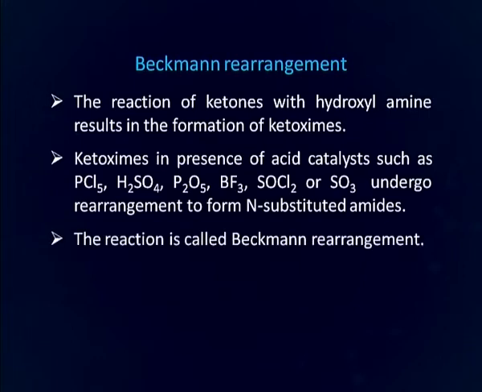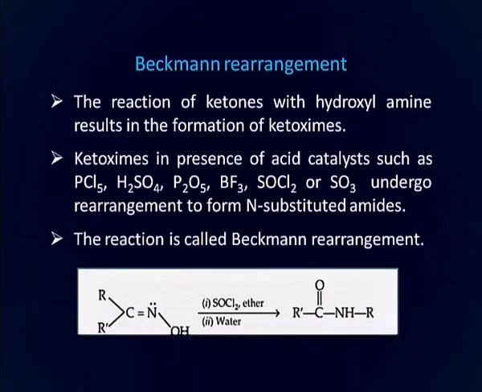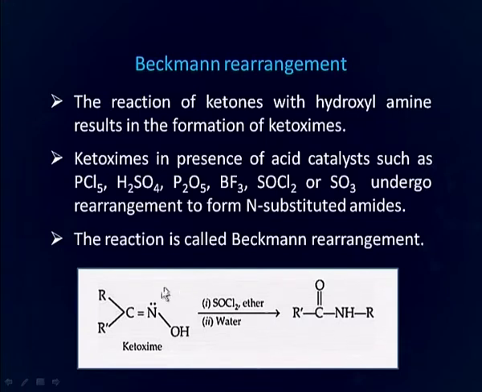The reaction is called Beckmann rearrangement. Here you can see that this ketoxime, resulting from the reaction of a ketone with hydroxylamine, undergoes reaction in presence of thionyl chloride to give an N-alkyl amide.